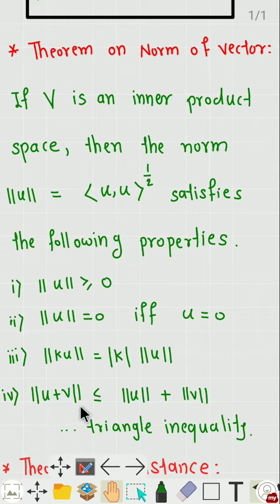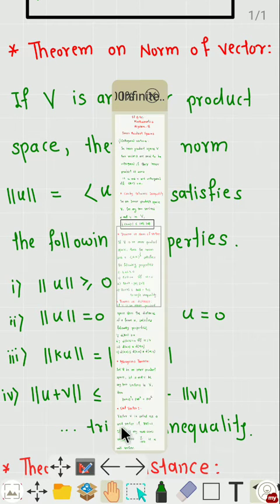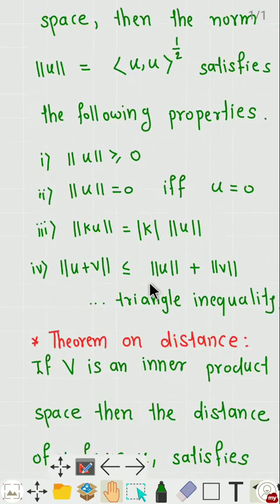Fourth, norm of u plus v is less than or equal to norm of u plus norm of v, and it is called the triangle inequality. So norm of u plus v is always less than or equal to norm of u plus norm of v. It is called the triangle inequality.